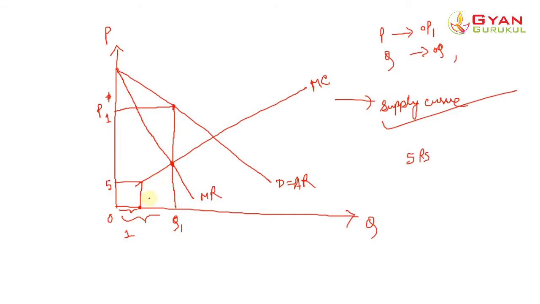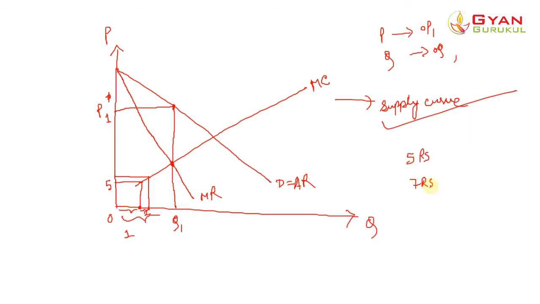Now let us say from here we go to a second quantity. In order to produce the second quantity, the monopolist has to increase his cost, that is the marginal cost. His marginal cost will go up, and let's say the second quantity costs him 7 rupees.